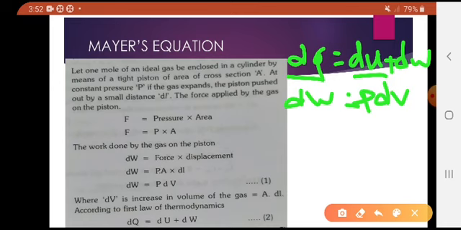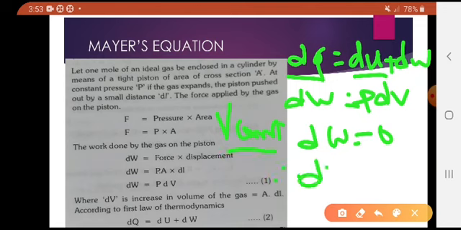So there is no work, dw equals 0 at constant volume, so dq equals du.